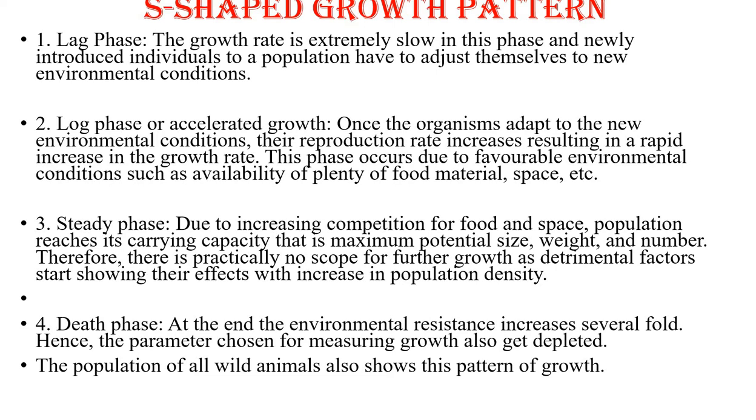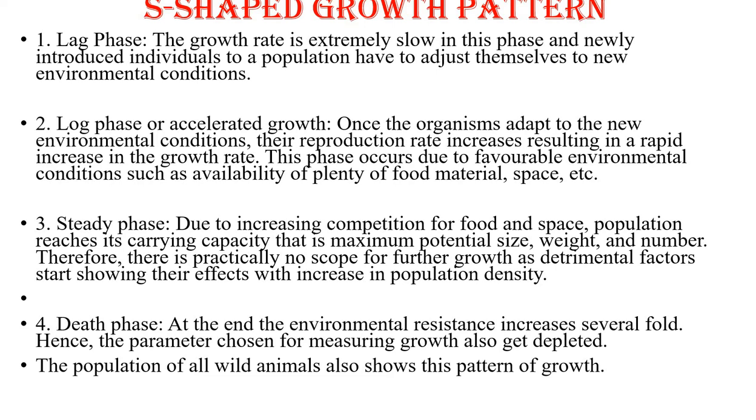After acclimatization, the population increases several-fold. This phase occurs due to favorable environmental conditions such as the availability of plenty of food or space, that means unsaturation in the environment.